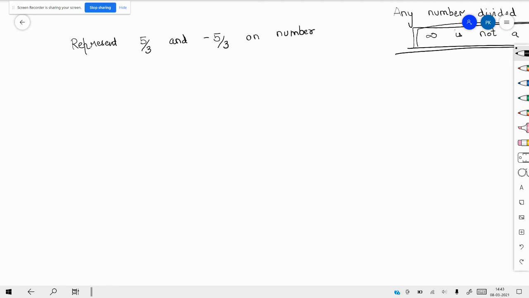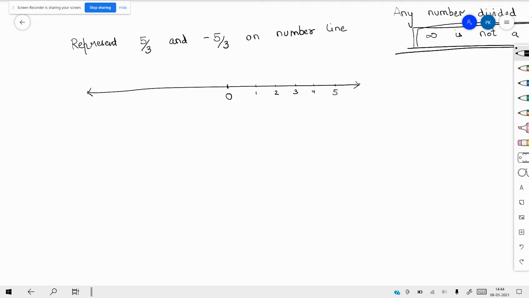I am hoping that you know how to do this, but still we will do it once more. First we will represent 5 by 3. We know it will be on the right hand side. We will say 1, 2, 3, 4, 5.